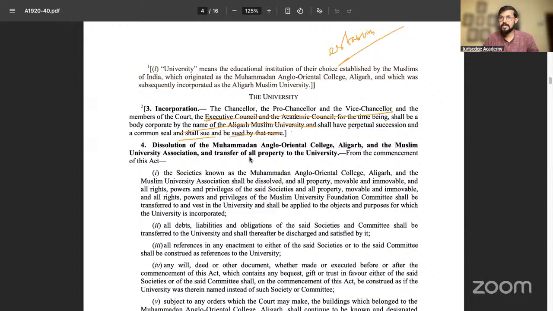That is how it is. So the first thing the court is saying is that the right to establish, one of the very important criteria under Article 30, was exercised by the Aligarh Muslim University Central Act. It is not done by the minority, because as per Article 30, minorities have the right to establish. So establishment has to be done by the minority. Here, establishment has been done by Section 4, the central imperial legislature AMU Act, which is creating this university. This is how Aziz Basha interpreted Article 30.